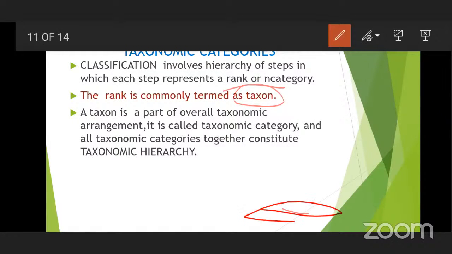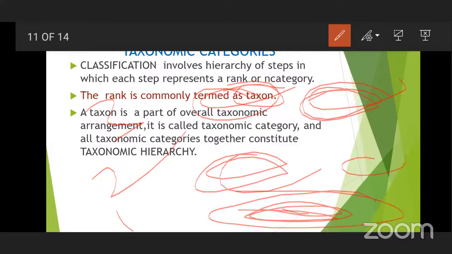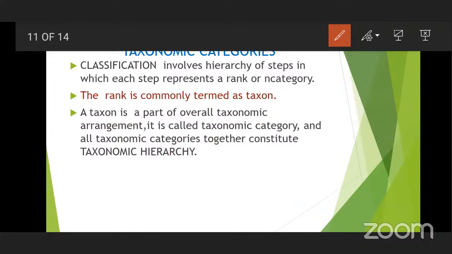For example, this is one particular category, another category, another category. Like this, several categories we are identifying. First level category, second level category, third level category. So on, when we are identifying, this is considered one particular taxon, one particular category or rank, which we call. So here taxon is a part of the overall taxonomic arrangement.